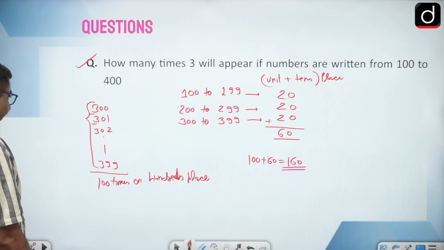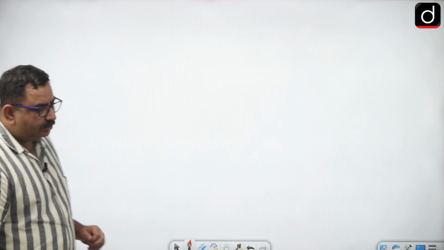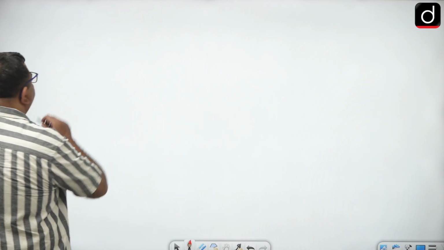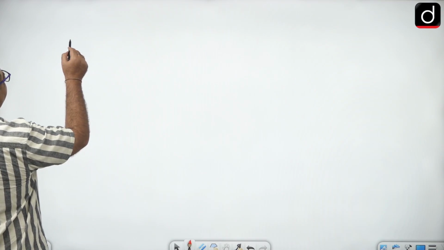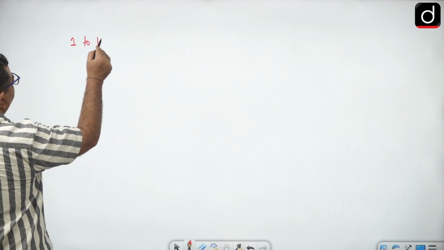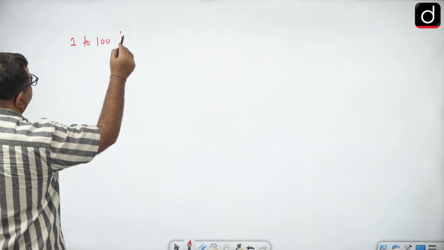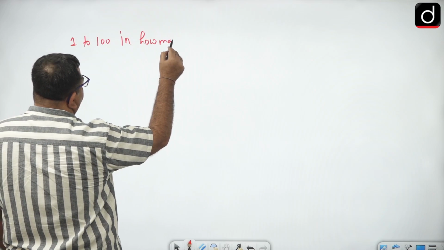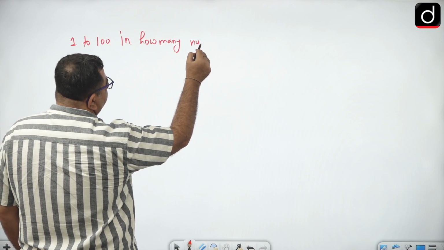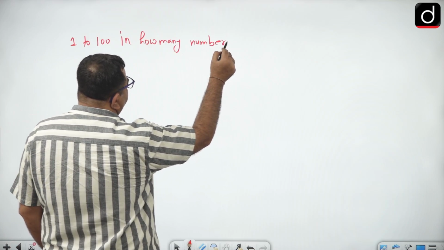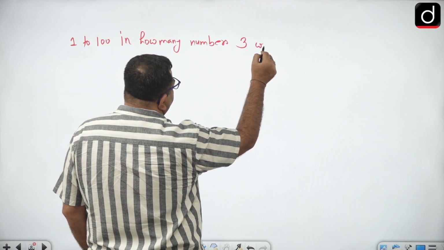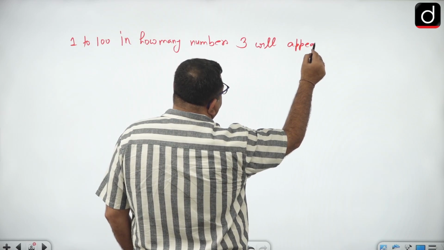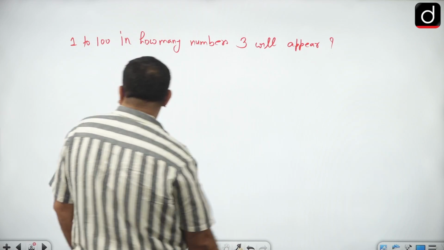Okay, next, first of all, let me tell you one thing: if I ask, from 1 to 100, in how many numbers will 3 appear, right?